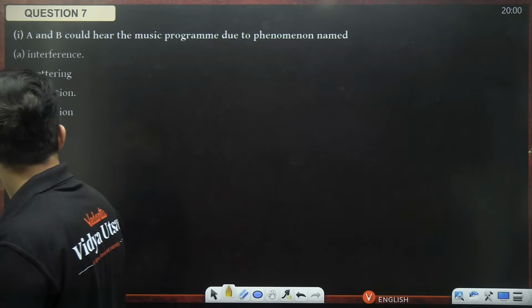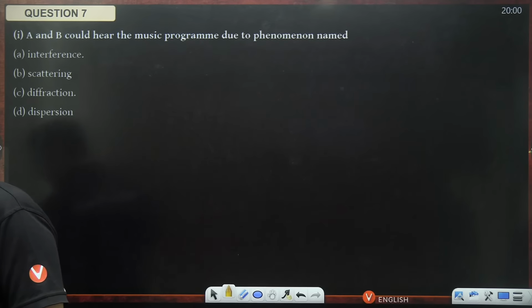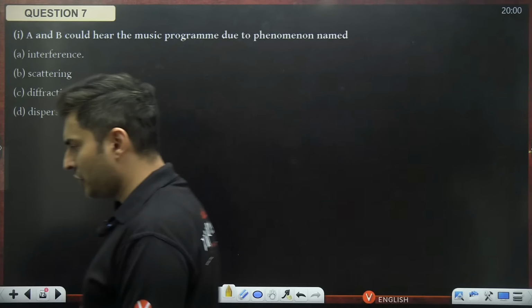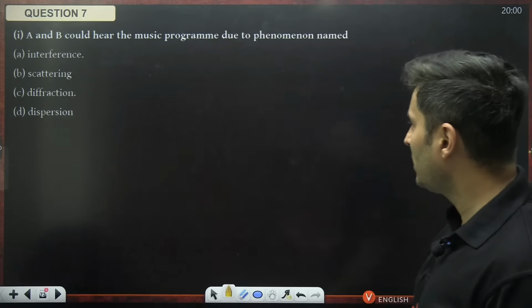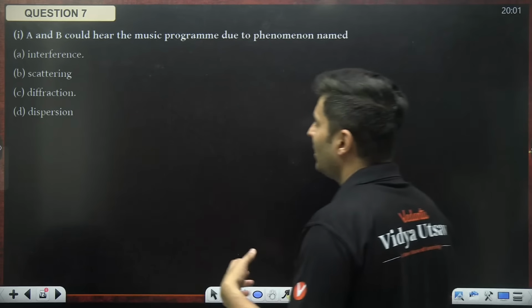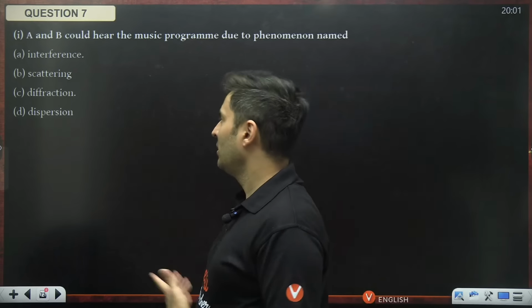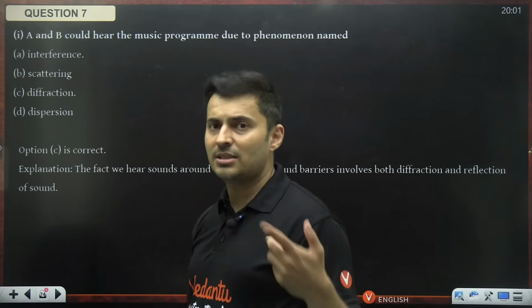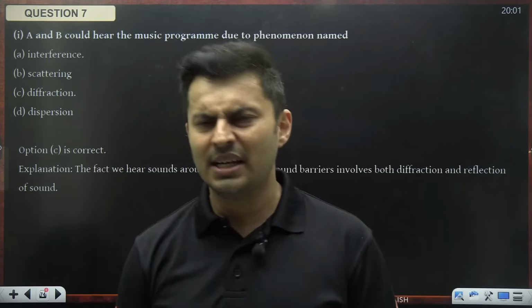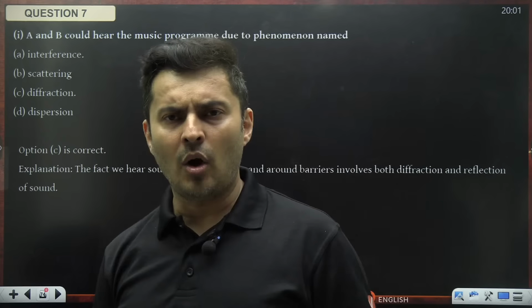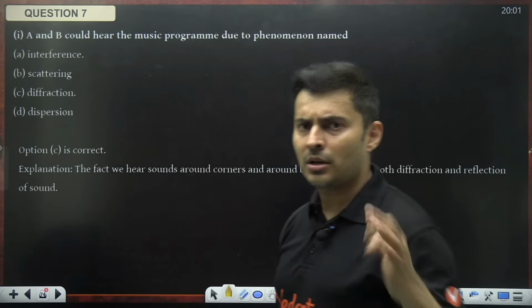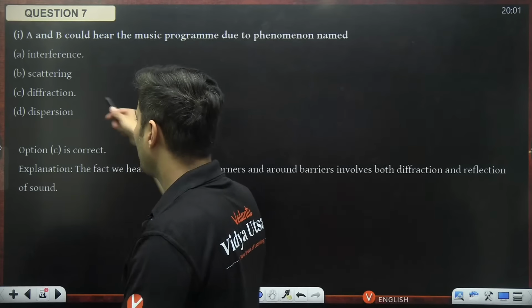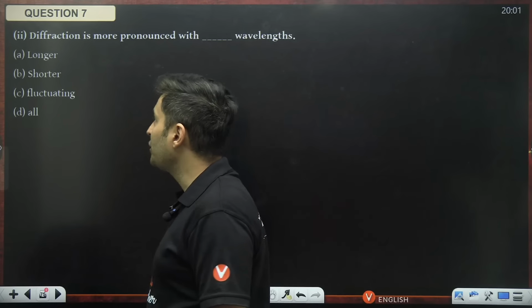Let's have a look. A and B. Focus, focus, focus. Could you hear the music program due to the phenomenon named? Diffraction, no? Whole passage was about diffraction. Diffraction is the bending of a wave, be it light or sound, doesn't matter, around an obstacle or through an aperture or through an opening or a slit. So that is obviously diffraction.